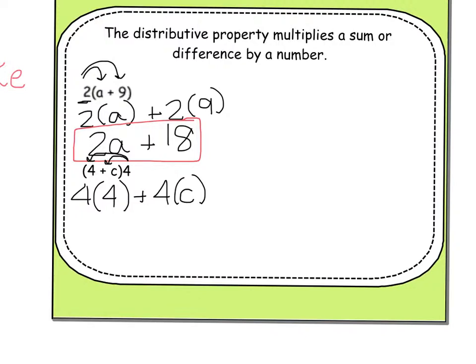4 times 4 would give us 16, and 4 times C would give us 4C. We do not need to take this any further. We cannot figure out what C is because there's no equal sign.